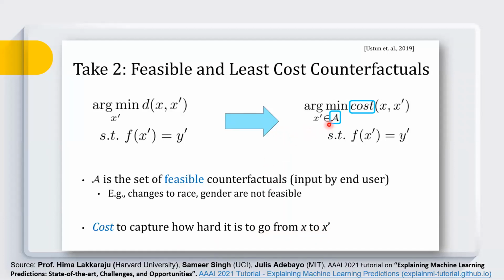So they propose some strategy to calculate the cost to change the value from X to X prime. The important thing to note is that they suggest we only pick feasible counterfactuals. We have to ignore those attributes which are not feasible. And normally this can be specified by the end user during implementation of counterfactual algorithms.